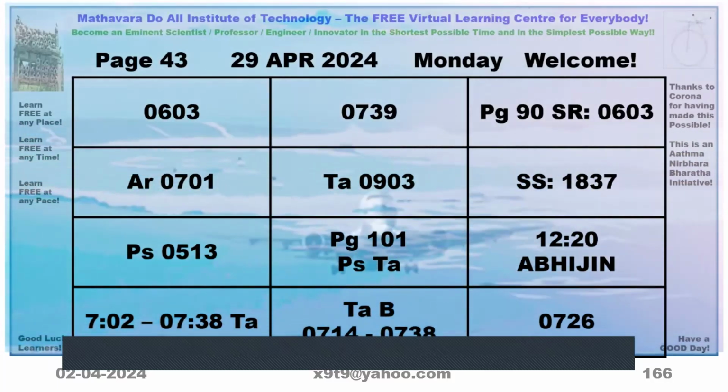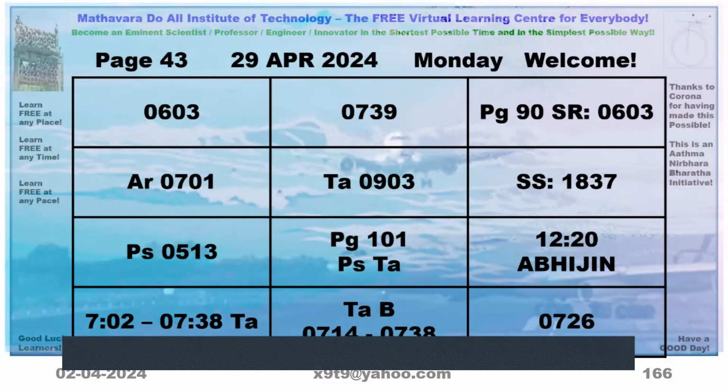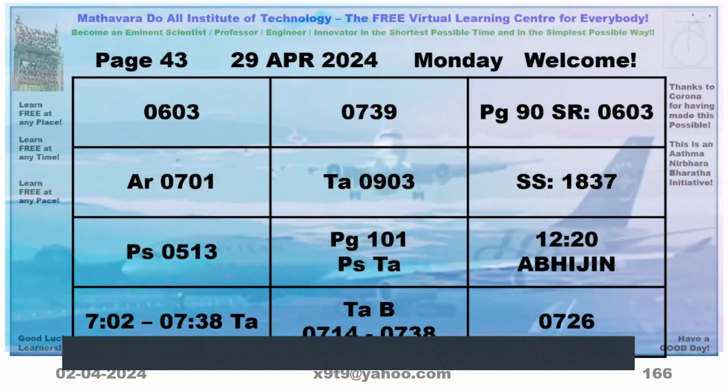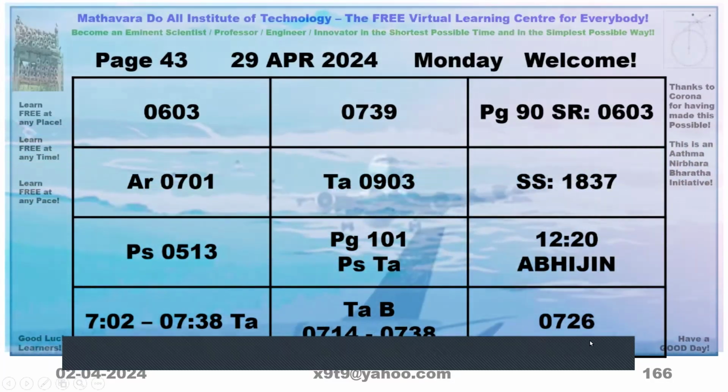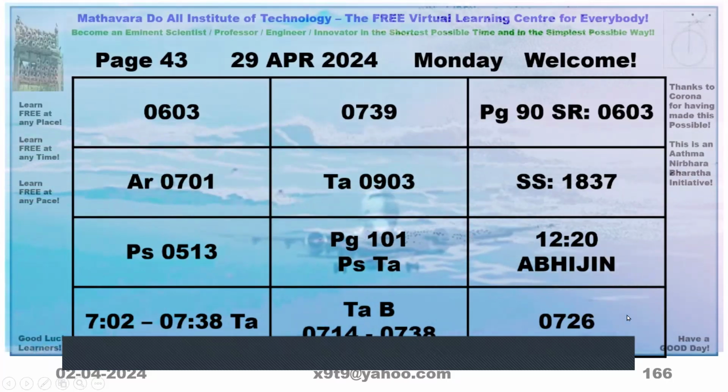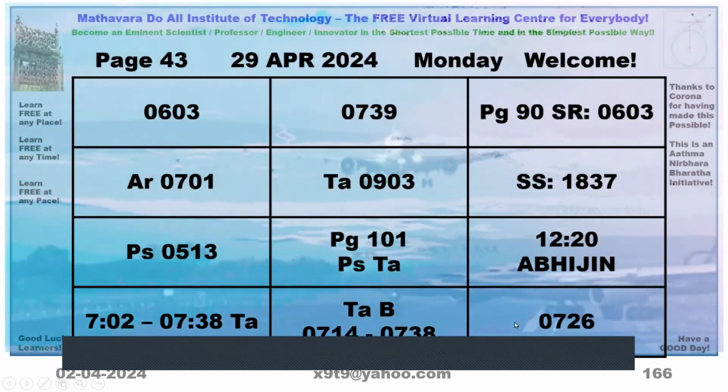You are able to follow? Yes, sir. So now we have to tell him that Muhurta is for 7:26.